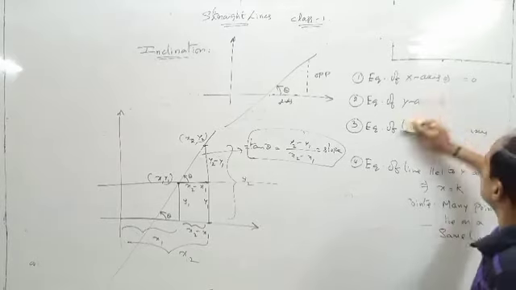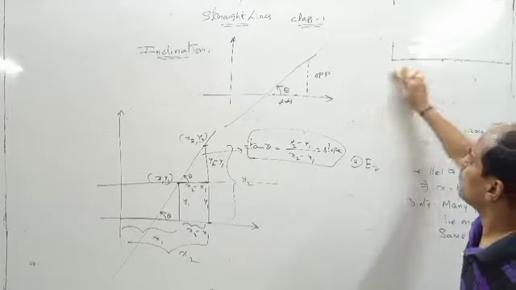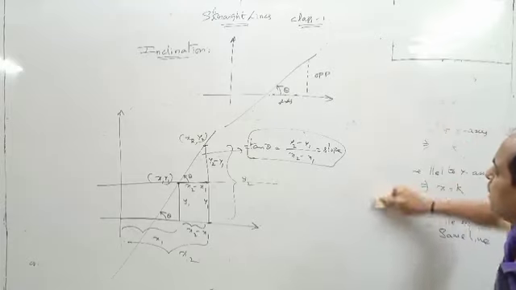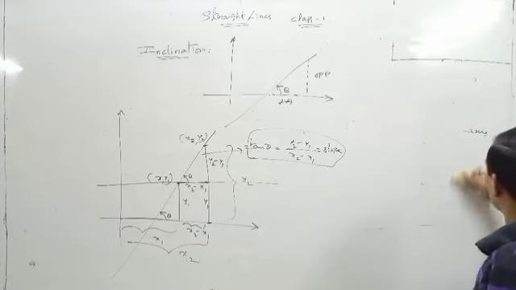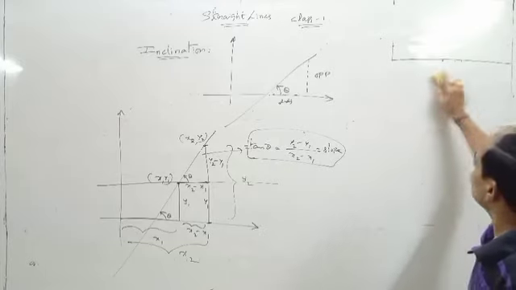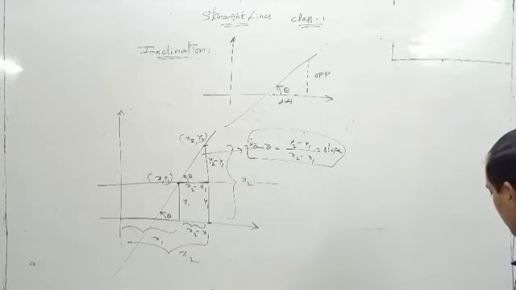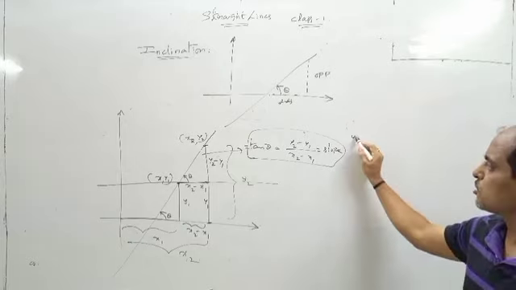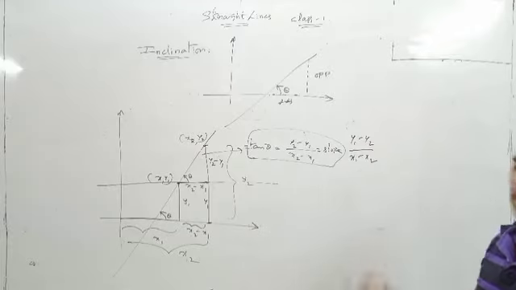Now we are talking about slope. If the inclination is given, then tan theta is called the slope. If two points on a line are given, then the slope is y2 minus y1 by x2 minus x1, or you can write it like this also: y1 minus y2 by x1 minus x2.